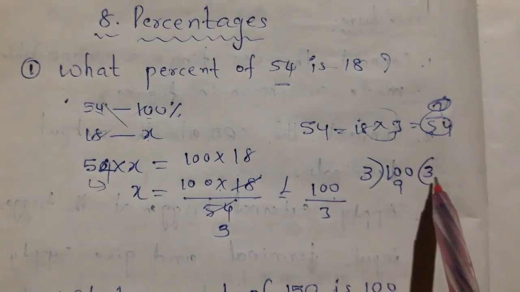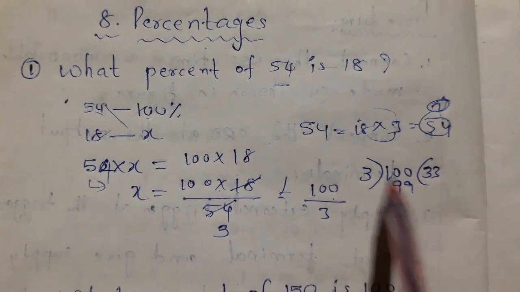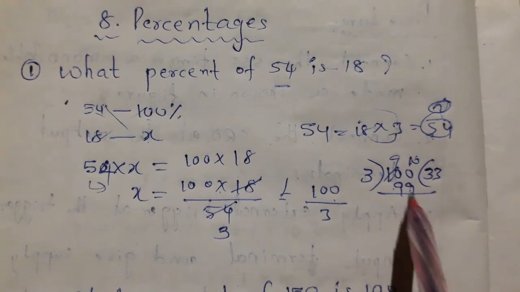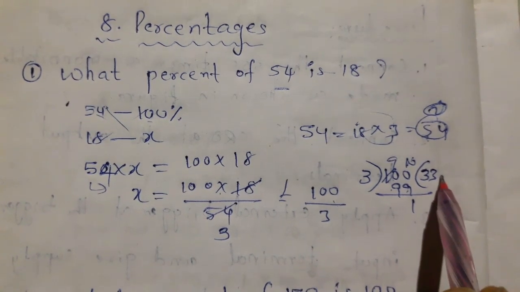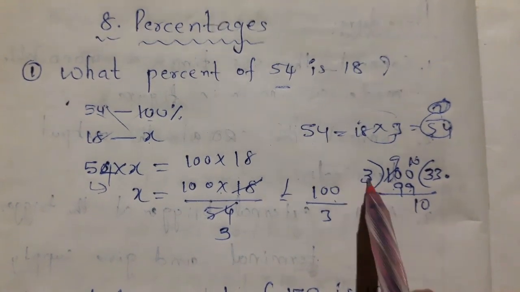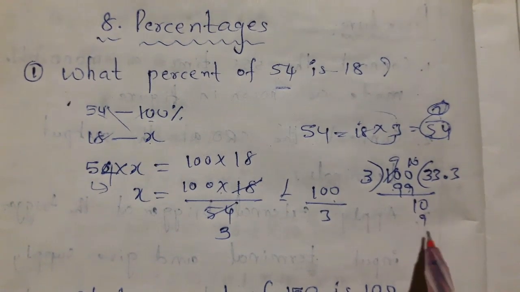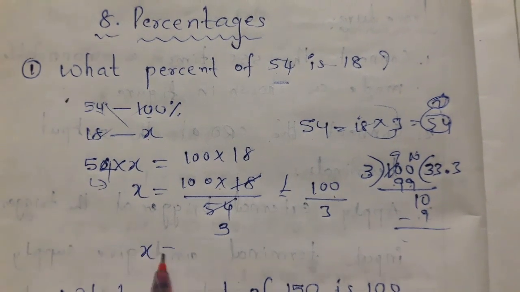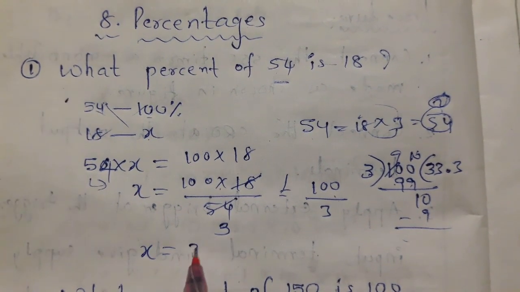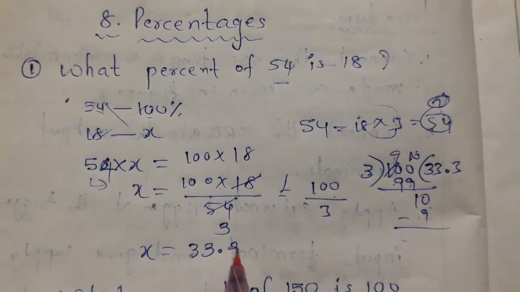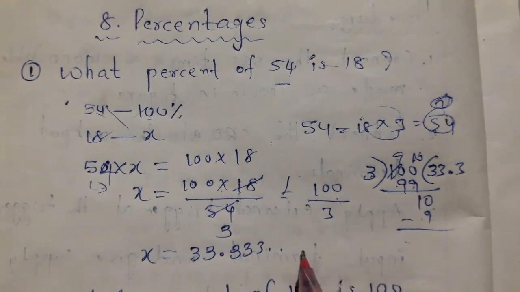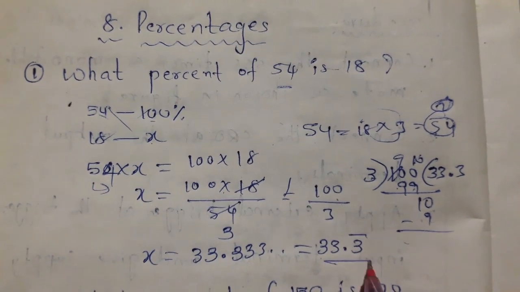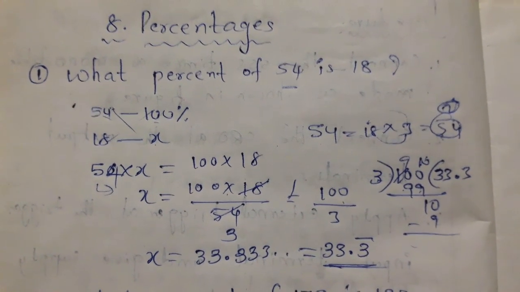3 3s are 9. Once again 3 3s are 9. This is 10 and this becomes 9. So 9 minus 9 is 0, 10 minus 9 means 1. So put a dot, keep 0 here. Once again 3 3s are 9. So this process continues. So the answer is 33.333 and so on. 33.3 bar is the answer of the given question.